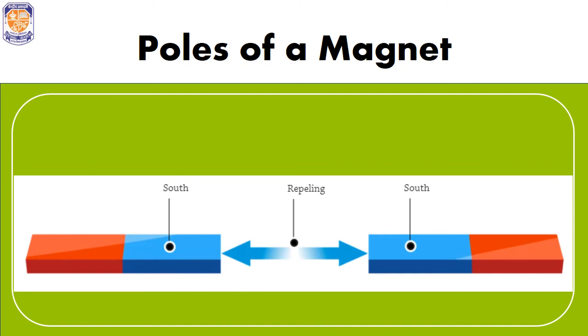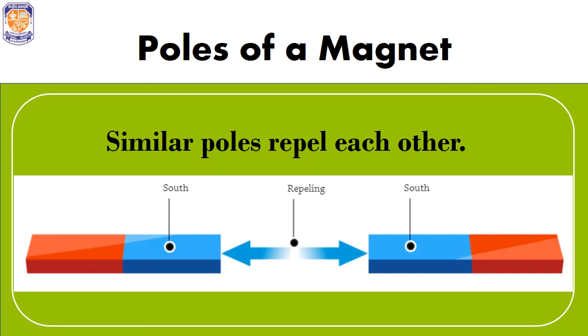Just the opposite of it is the repulsive property, which states that similar poles repel each other. The south pole of one magnet will always repel the south pole of another magnet. Similarly, the north pole of one magnet will also repel the north pole of another magnet.